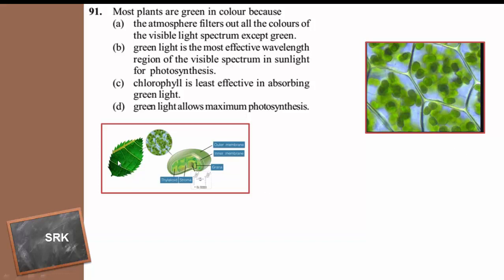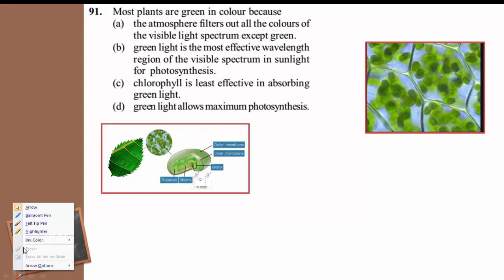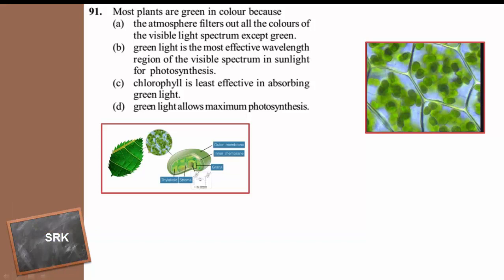See, the leaf is the photosynthetic organ, and in the leaf, the mesophyll cells are the cells involved in photosynthesis. The mesophyll cells contain the cell organelle required for photosynthesis, and it is the chloroplast. The chloroplast is a double membrane bound cell organelle.